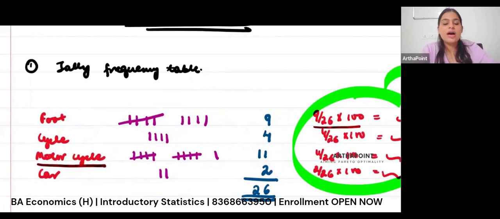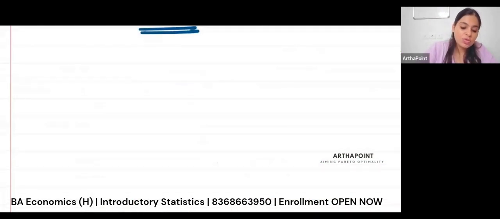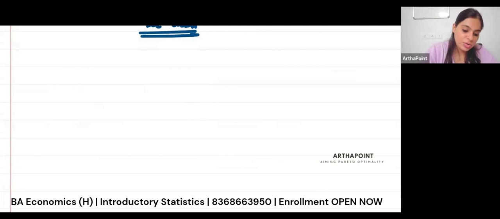Now, let's talk about the frequency distribution tables. You may want to also note that there are 2 kinds of frequency tables.